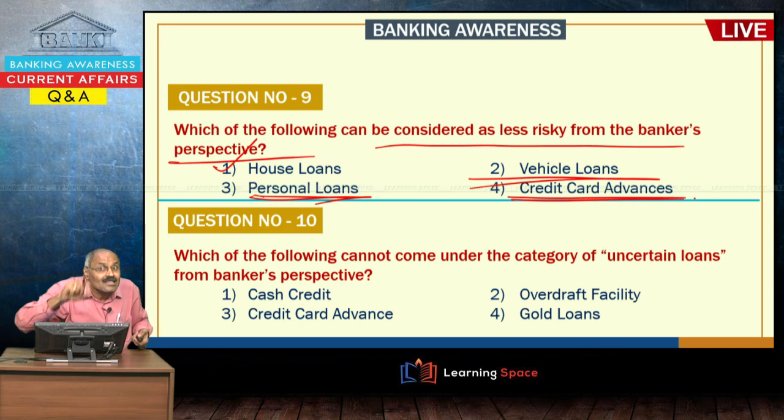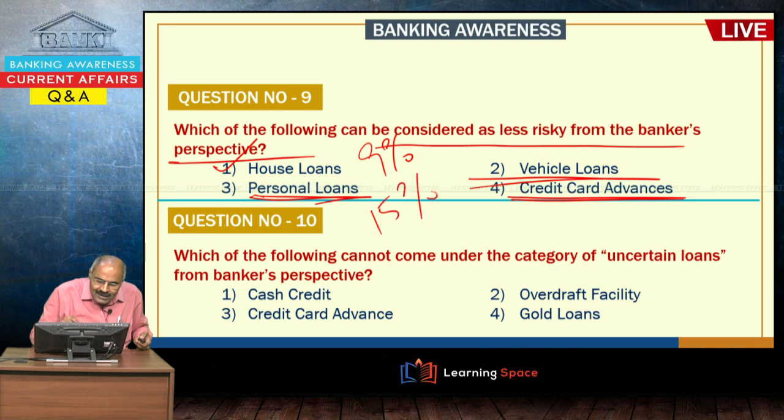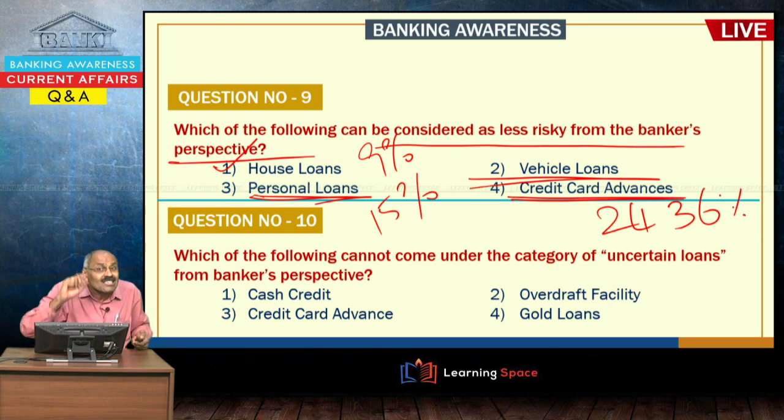That is why the interest for house loans is 9%, interest for personal loans is 15%, interest for credit card advances may be 24% or 36%. When the risk profile increases, then interest rate will increase. When the loan is unsecured, interest rate will be high. When the loan is secured, interest rate will be less. So, this is a fundamental point in the banking system, please understand.